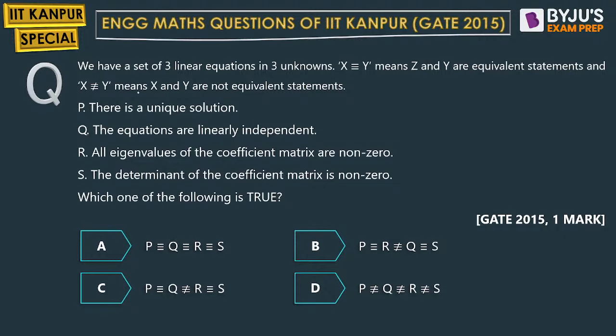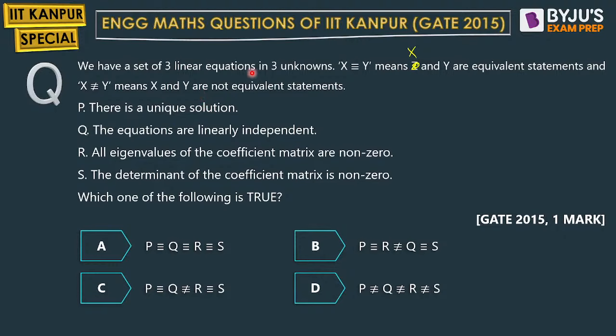See, we have a set of three linear equations in three unknowns. X is equivalent to y. This means x is equivalent to y. And this means x not equivalent to y. There is a unique solution.